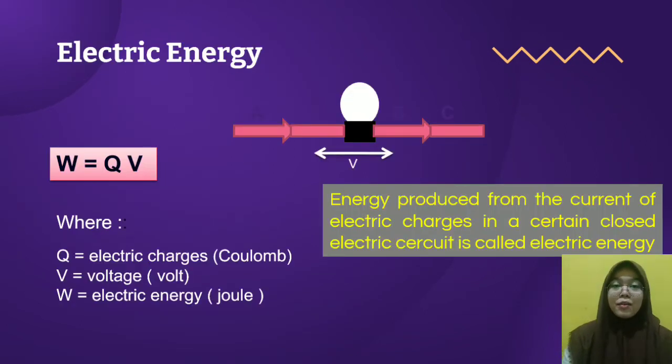Electric energy. Do you know what is the meaning of electric energy? Electric energy is energy produced from the current of electric charge in a certain closed electric circuit. We can see from this equation that W equals Q times V, where Q is electric charge or coulomb, and V equals voltage or volt, and W is the electric energy, and the unit is joule.